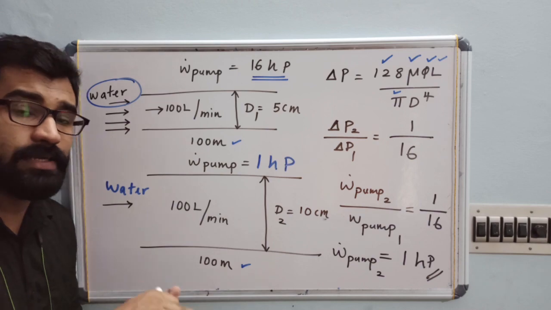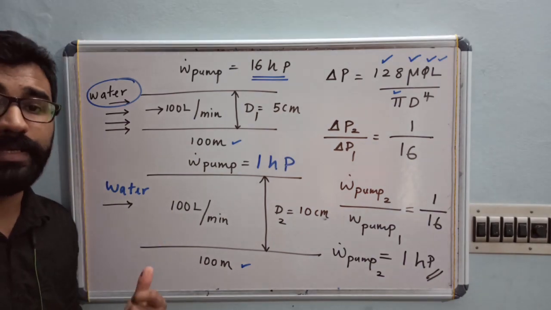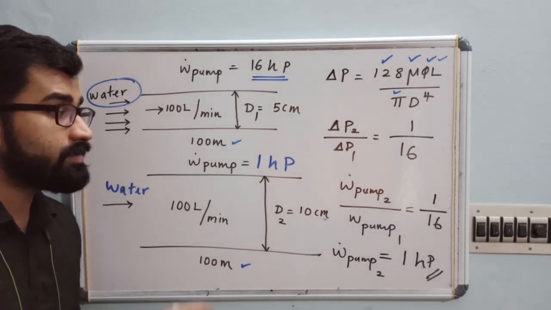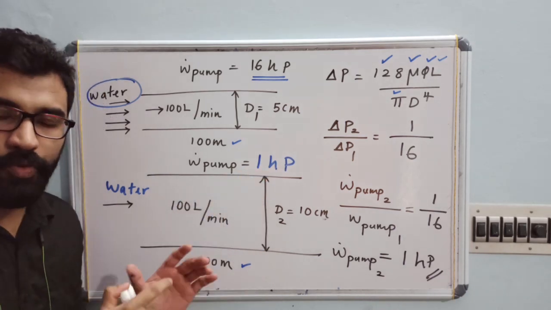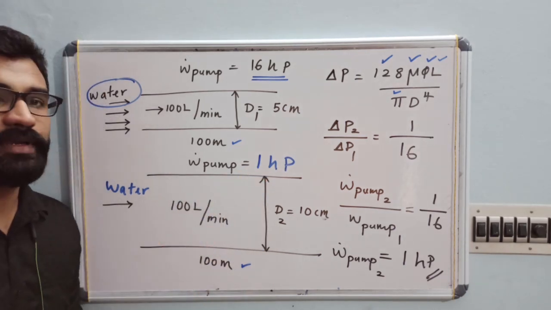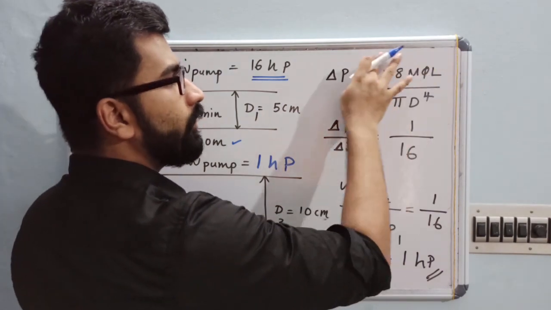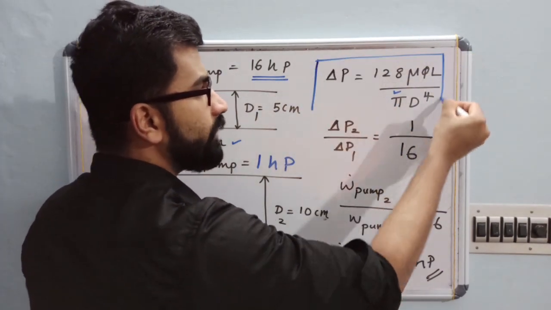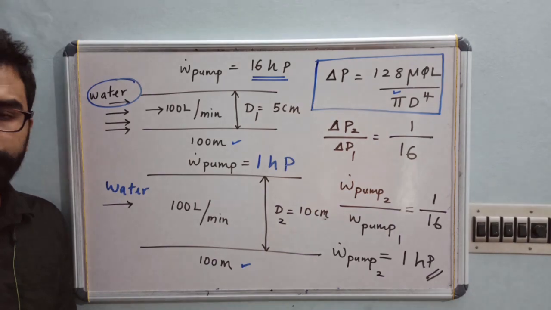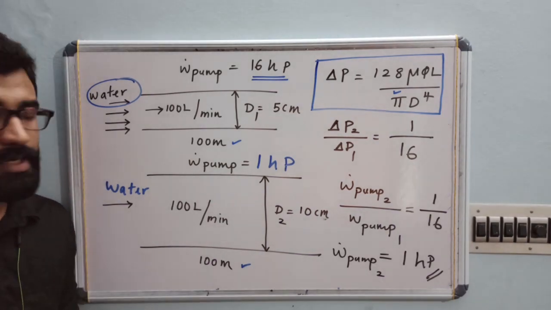So if you increase the size of the pipe, your pumping power is reduced. I hope it is clear. This is the physical significance of the Hagen-Poiseuille equation for laminar flow. Once again, your pressure drop will be 0 if there is no viscosity.